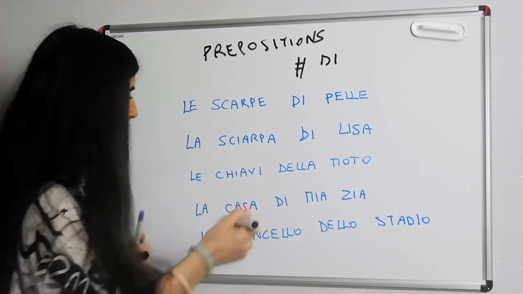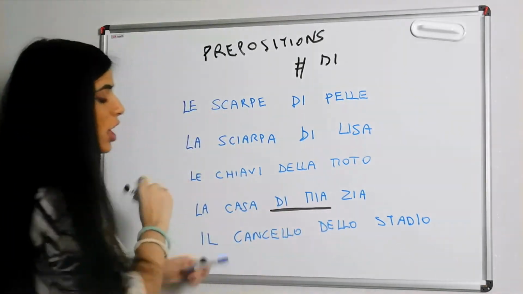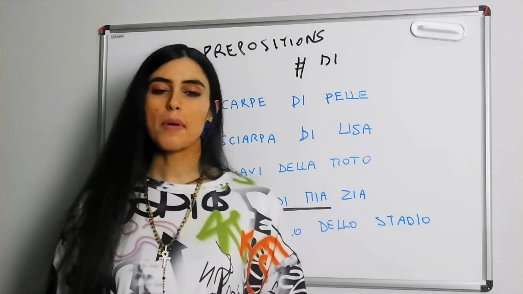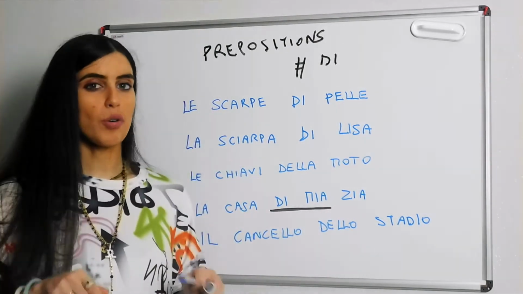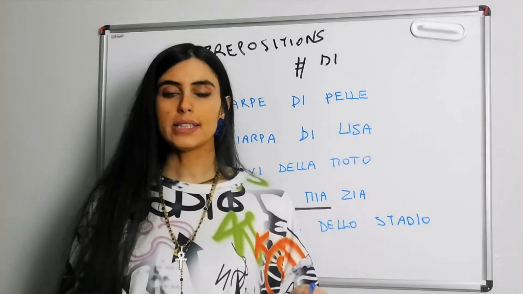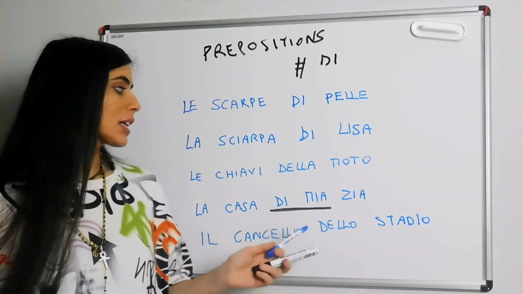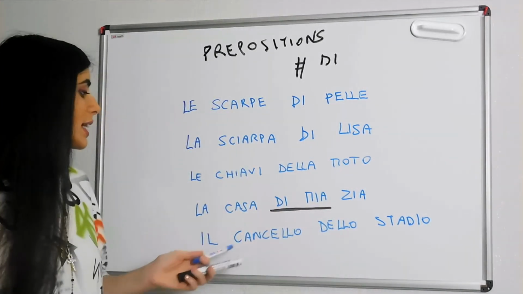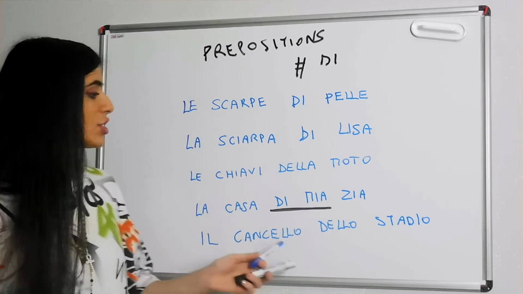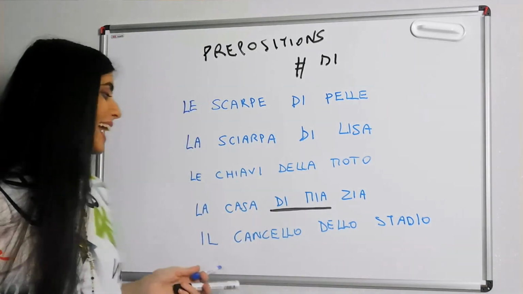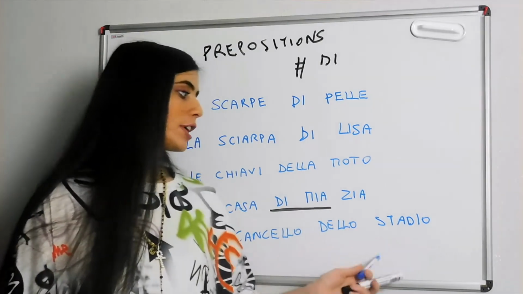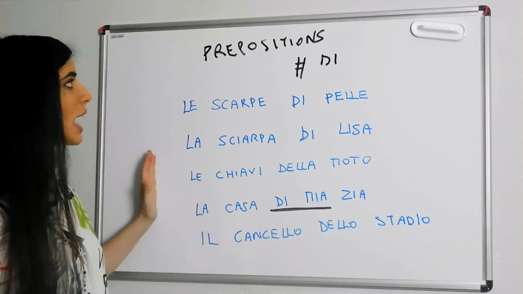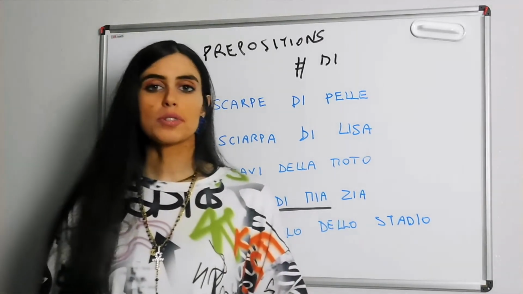Guys, make sure we do understand this, right? So, di mia zia, because zia is a family member noun, singular, does not require an article. That is the only reason. Otherwise, we would have had something like della zia di Rossi. And then il, for instance. And then we have il cancello dello stadio, the gate of the stadium, because we are referring to one specific stadium. So guys, hopefully this clarifies the use of di.